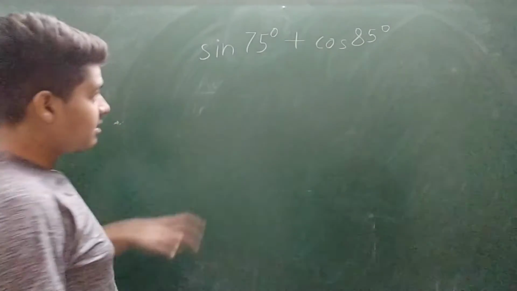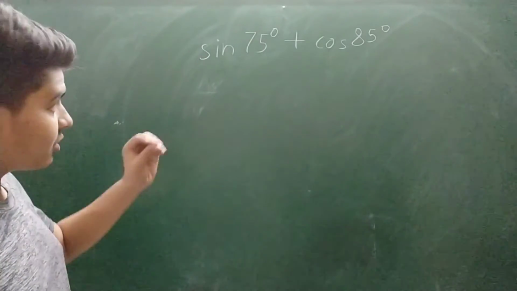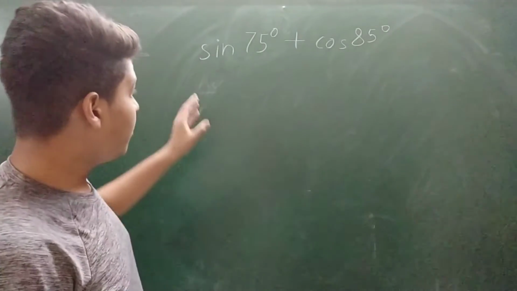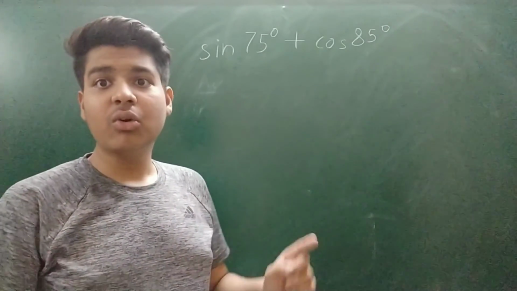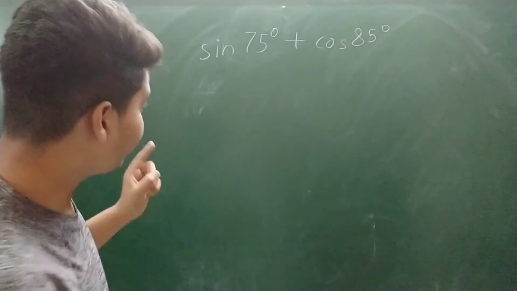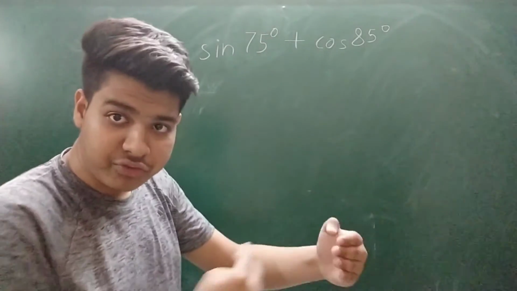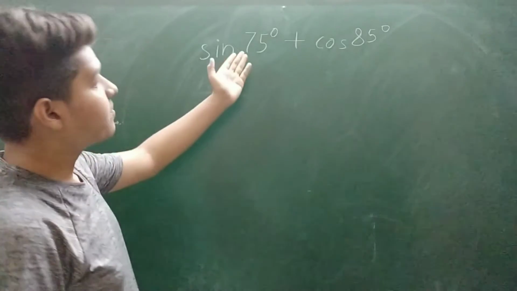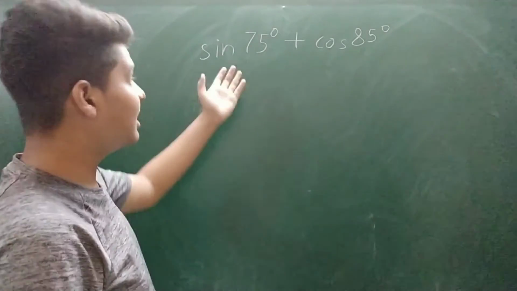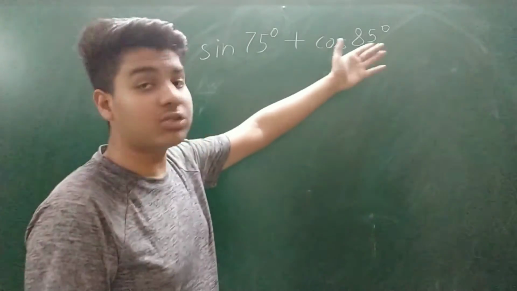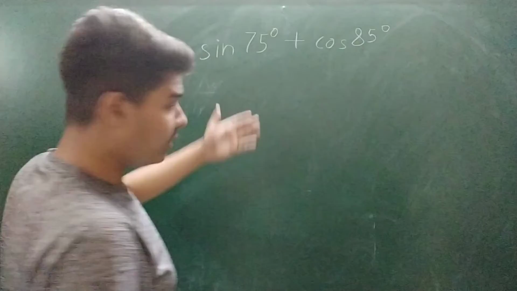See in this, sine 75 degree plus cos 85 degree, and the question is asking us to make these angles come in the range of 0 to 15 degree. But both the angles, you can see, are very far away from 15 degree. This one is 5 times 15 degree, and this one is almost approximately 6 times 15 degree. Then how do we do it?